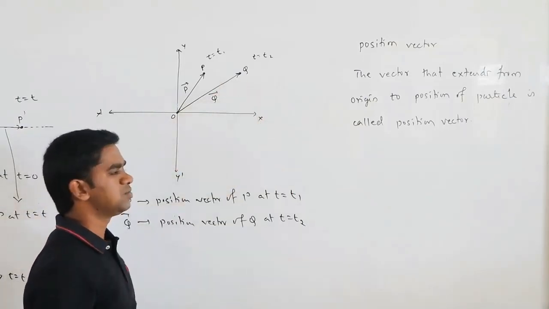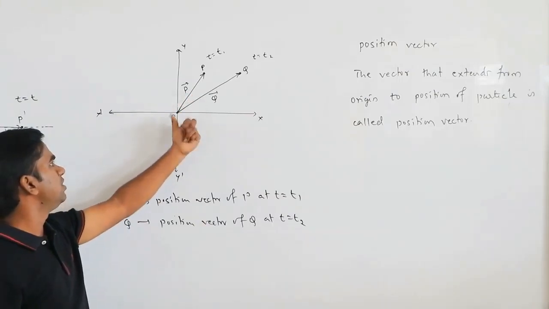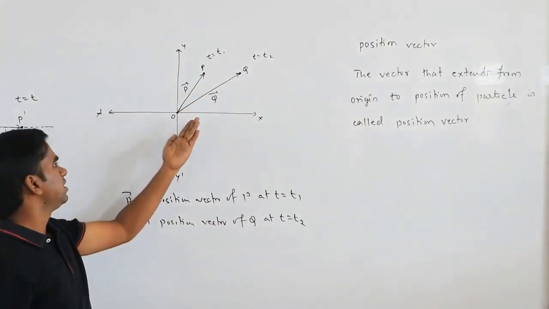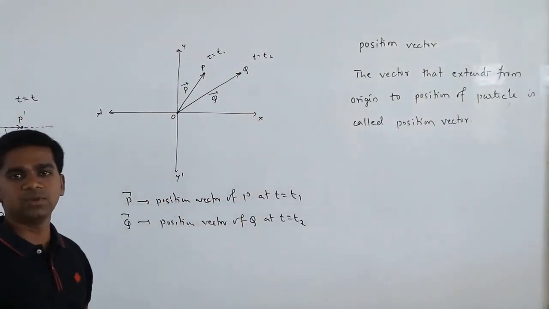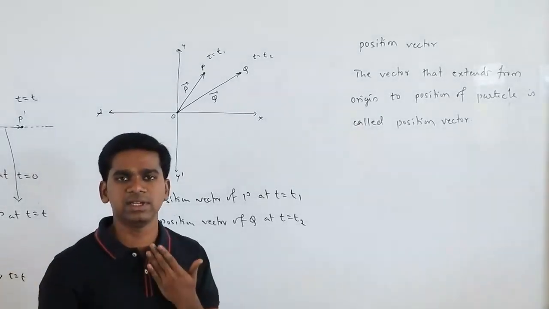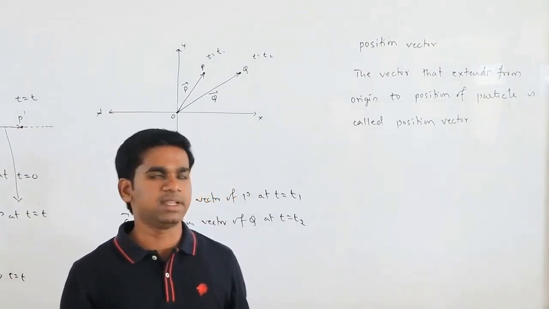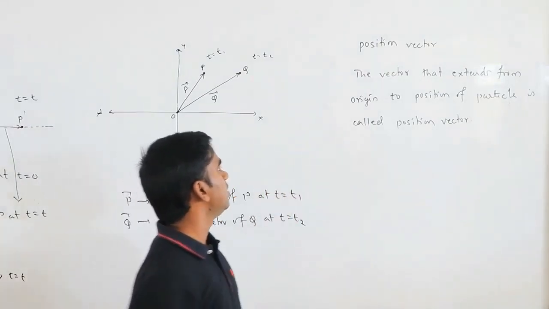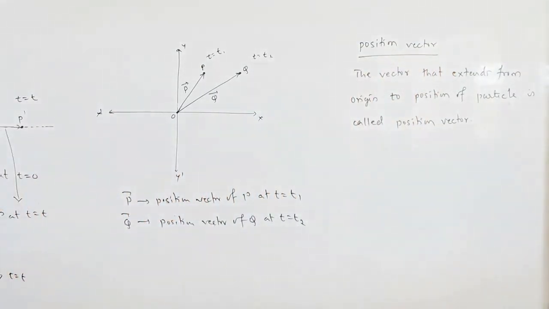So that vector is called what? The position vector. Or simply you can say it's a vector joining the origin with the position, or from the reference point to the position. The better word is reference point. The vector that extends from the reference point to the position of that particle is called the position vector. So these are examples of position vectors. Any vector drawn from the origin to the position of that particle is called the position vector.